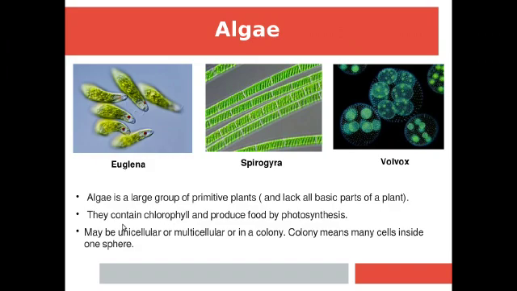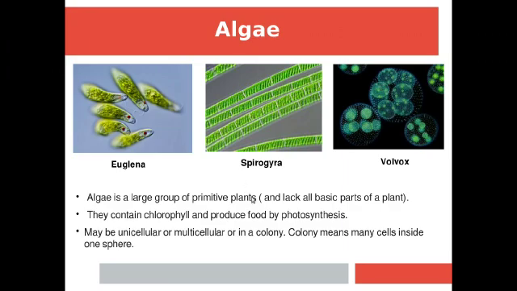Now, some of the examples are Euglena, Spirogyra, Volvox and Chlamydomonas. Euglena is single celled, Spirogyra, you have read about Spirogyra under fragmentation, it is multicellular, and Volvox is a colonial structure. In a colony, near about 50,000 cells are present.